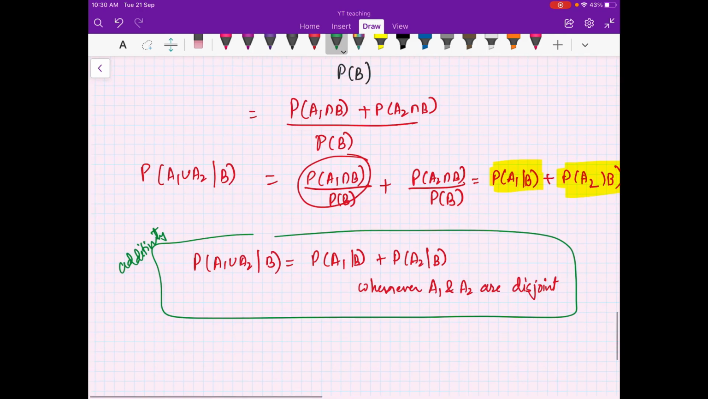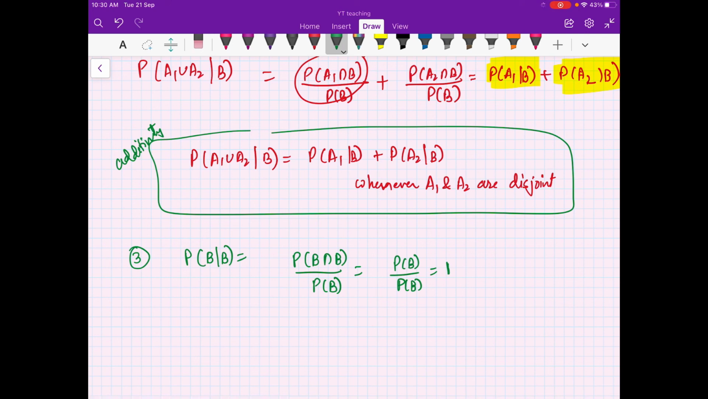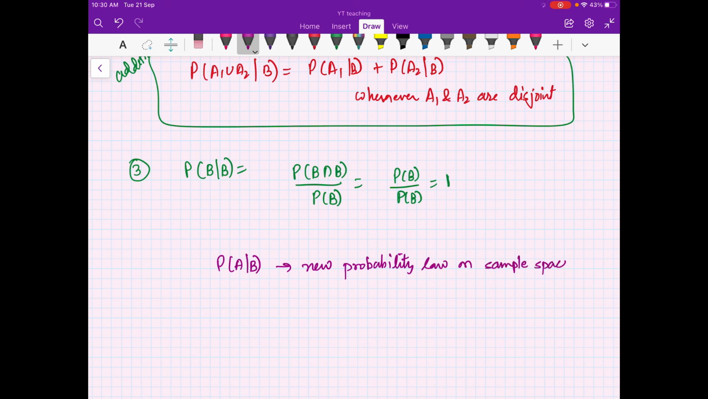Now third is normalization: we compute the probability of B given B. That is the probability of B intersection B divided by the probability of B. So that is the probability of B divided by the probability of B, which is 1. So normalization is also there. So it means that we can think that this P(A given B) is a new probability law on the sample space B instead of omega. Omega was your original sample space.